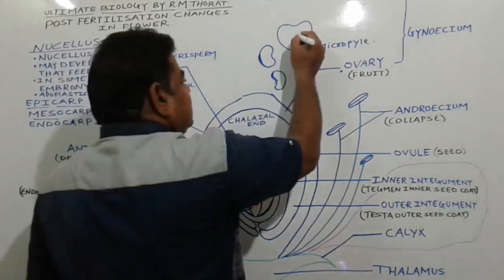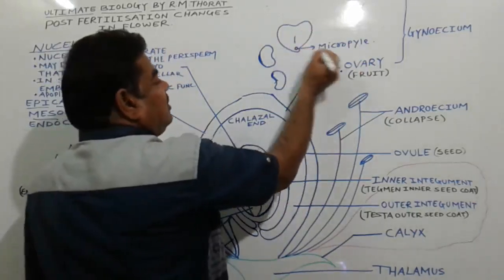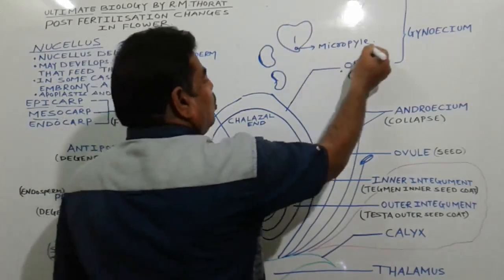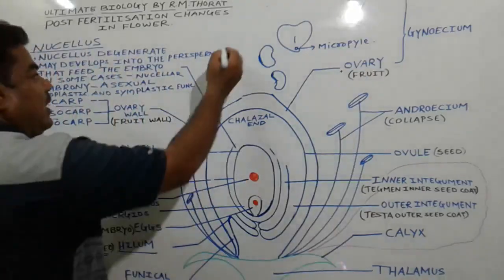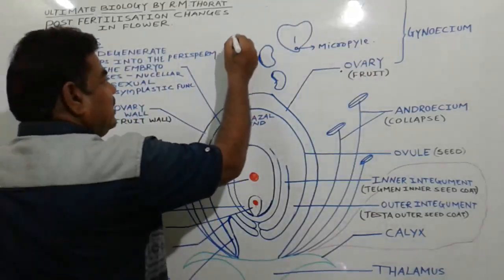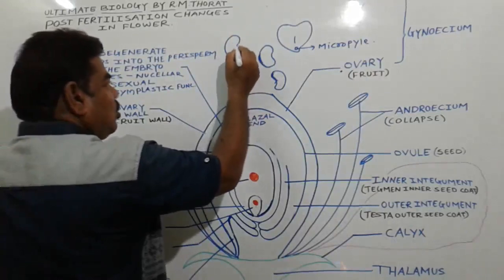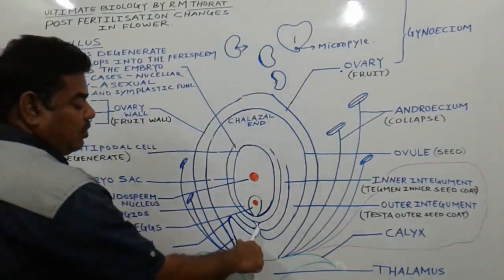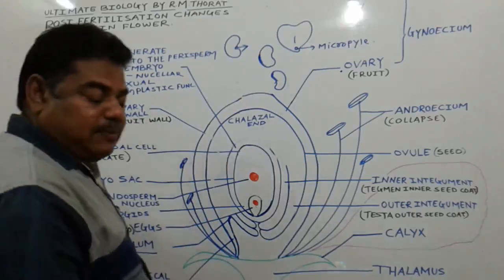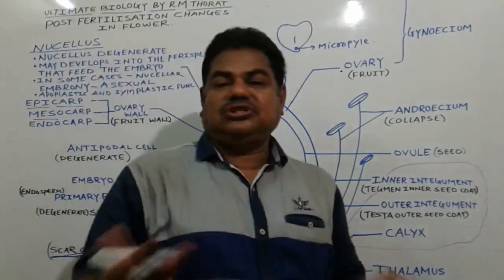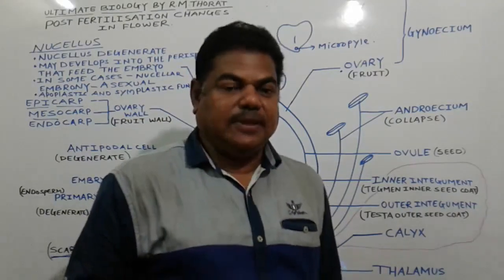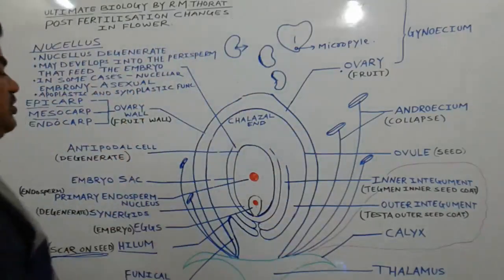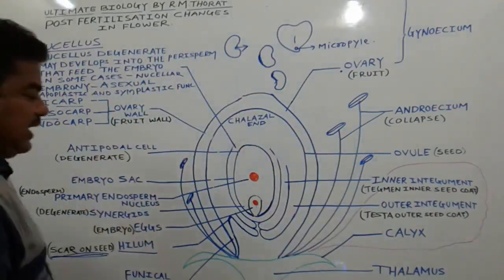In some cases it is present like this, and the small opening present here we call the micropyle. There are some beans, and in these beans a small opening is present. This small opening is the micropyle, which absorbs water from the soil so that seed germination takes place. So all these are the changes which take place after fertilization.